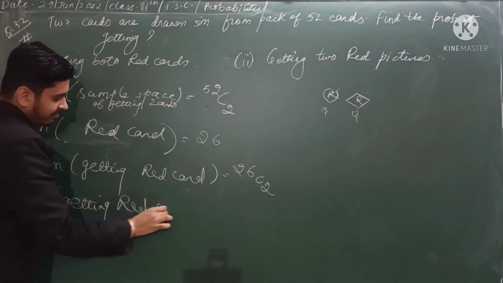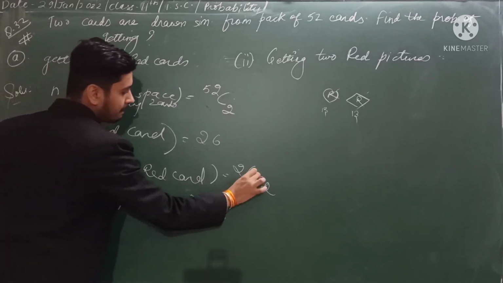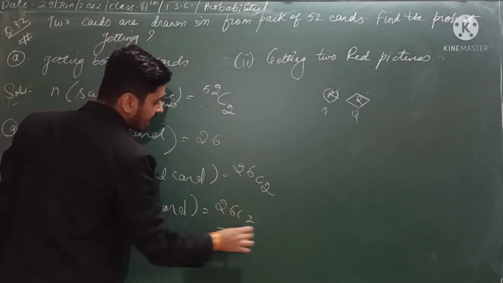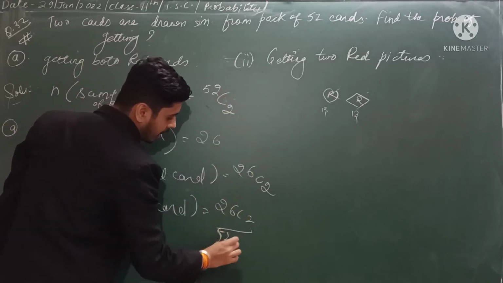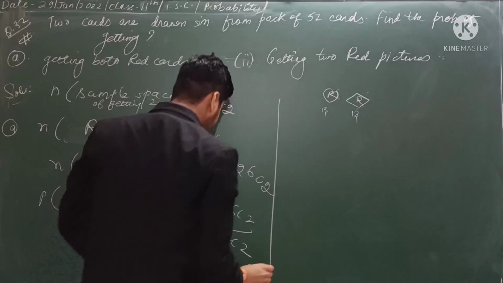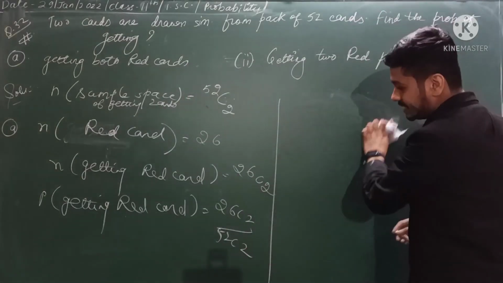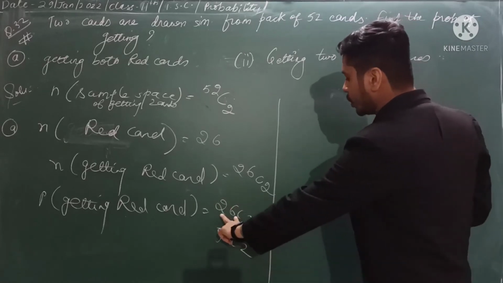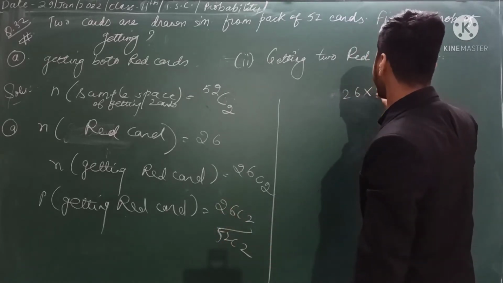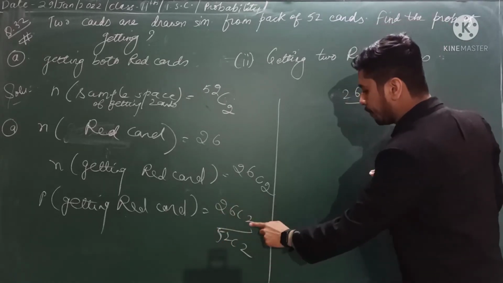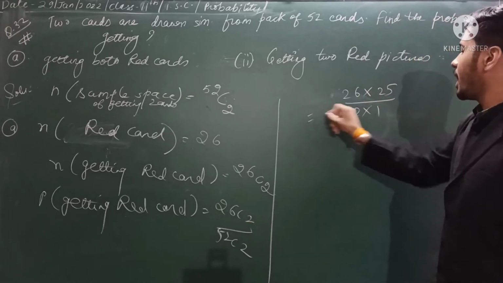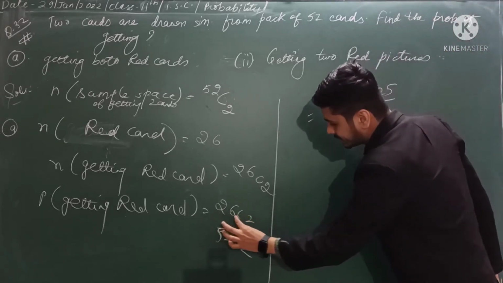How will you find the probability of getting red cards? The number of favorable outcomes upon the total number of outcomes. So what is 26C2? There is a short trick for finding 26C2 or any such number. Write 26 and 25 upon 2 into 1. How am I doing this? See, this is 26C2.